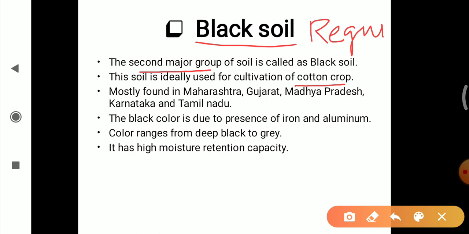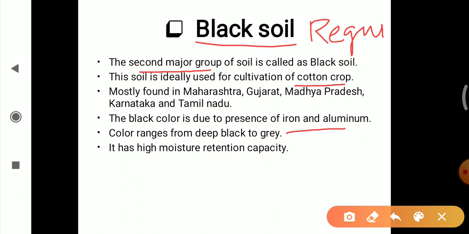They are mostly found in Maharashtra, Gujarat, Madhya Pradesh, Karnataka and Tamil Nadu. The black color is due to the presence of iron and aluminium. The color ranges from deep black to grey. It has high moisture retention capacity.